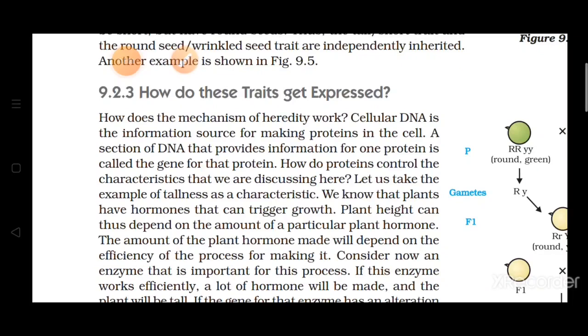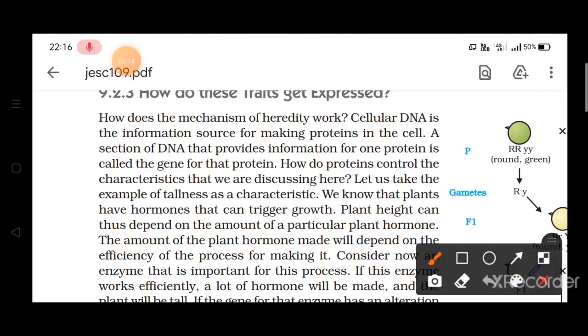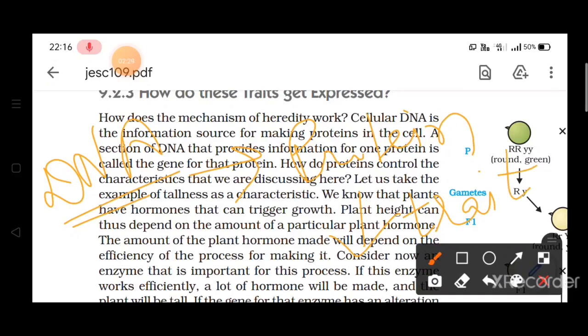Means those DNAs will have particular information to produce a particular protein, and that protein will produce the particular characteristic in the body. Means what we can say is that DNA has information to produce a protein, and because of that protein a particular trait or character will be produced.